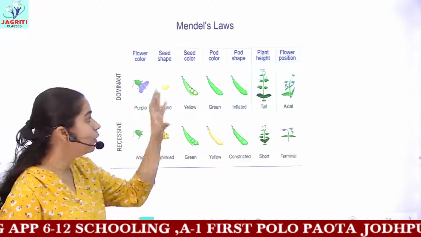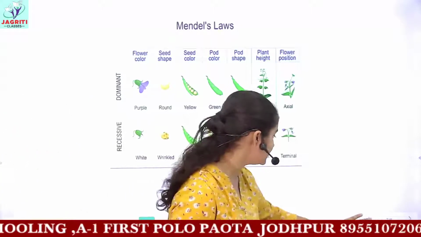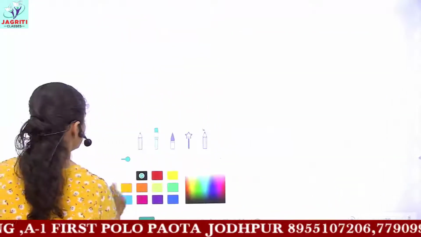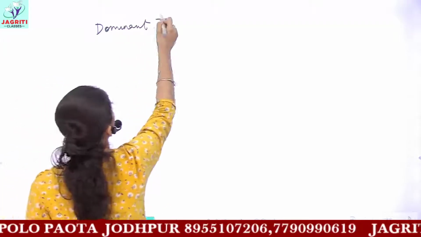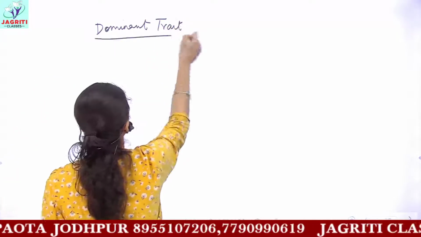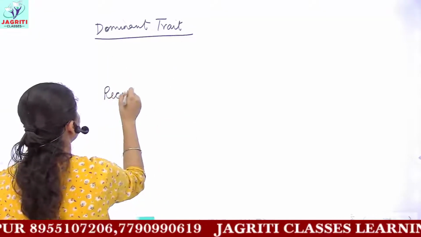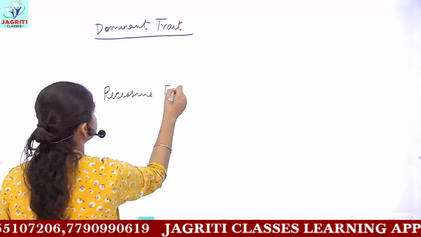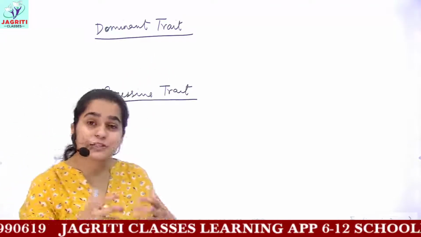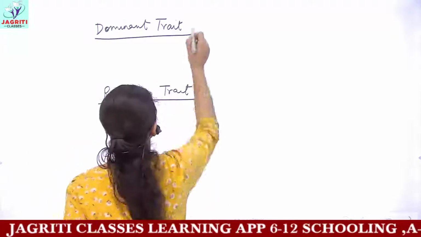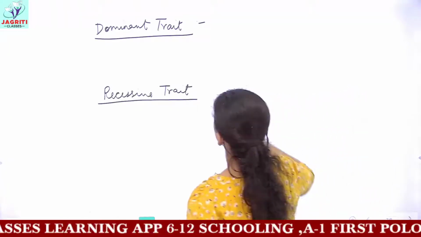So before going on these characters, we'll study 2 terms, that is dominant and recessive. Okay? So you should know the meaning of these words. What do you mean by dominant trait? Trait I already told you, it means features or characters. And what do you mean by recessive trait? So dominant trait is a trait which expresses itself. And you will understand more when we further continue in this chapter.